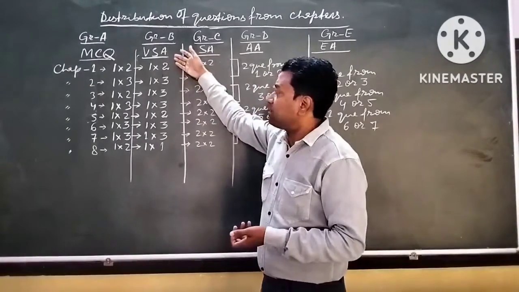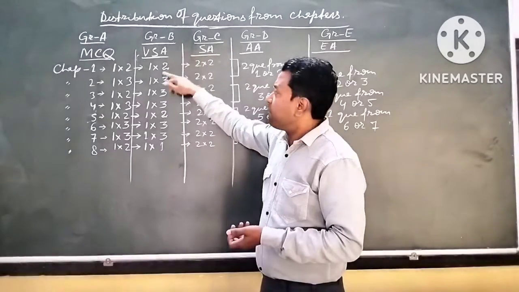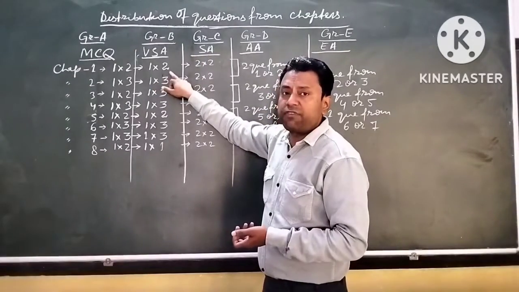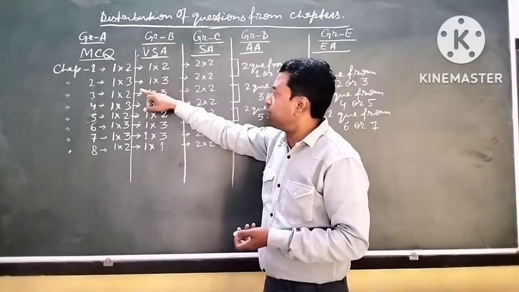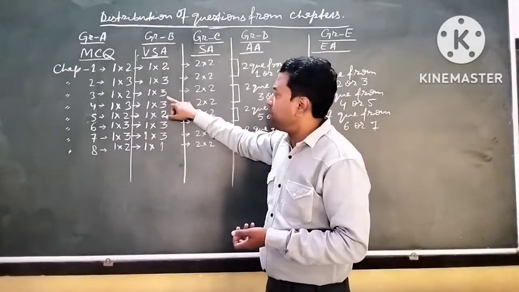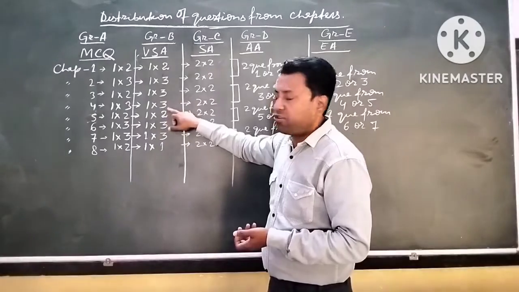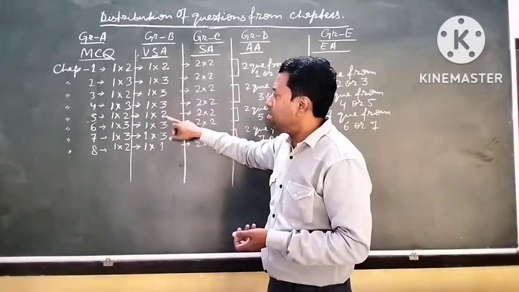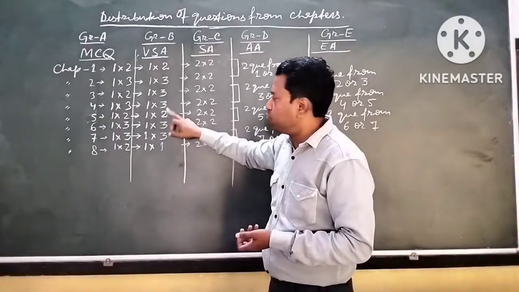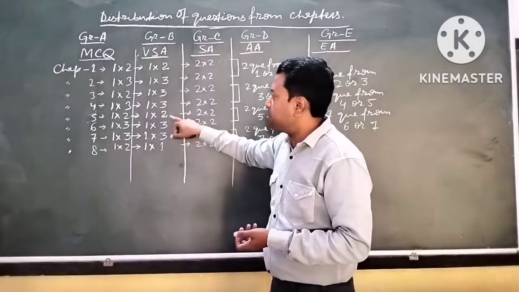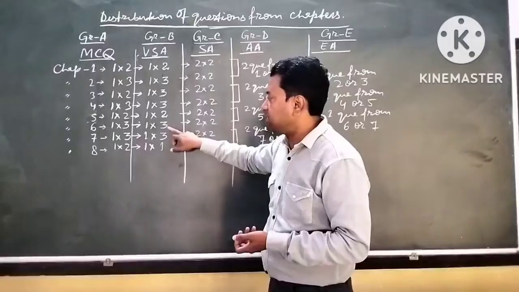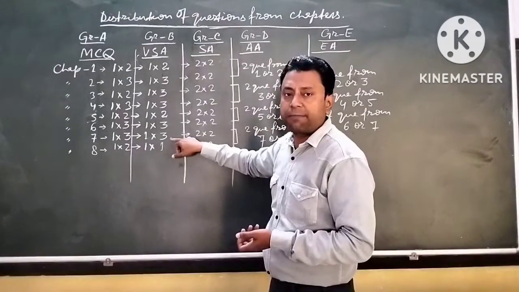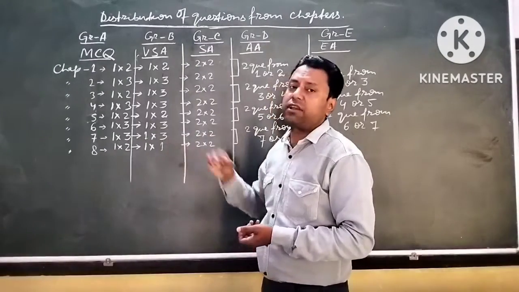Now from chapter number 1, 2 questions of group B will come, 3 questions from chapter 2, 3 from chapter 3, 3 from chapter 4, 2 from chapter 5, 3 from chapter 6, 3 from chapter 7, and 1 question from chapter 8.